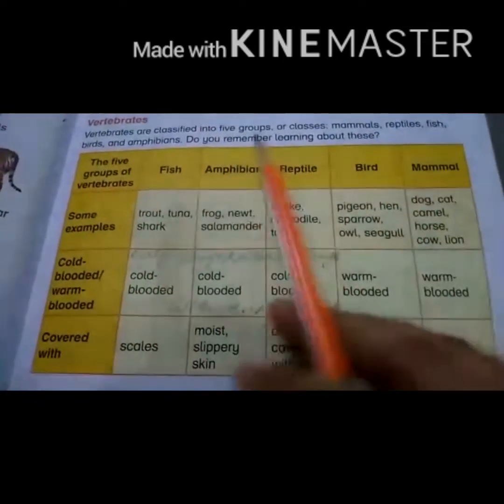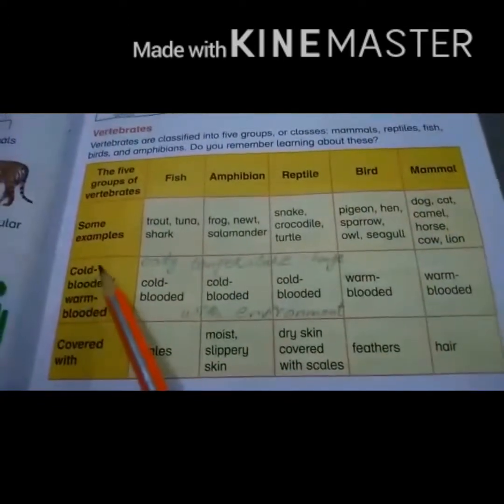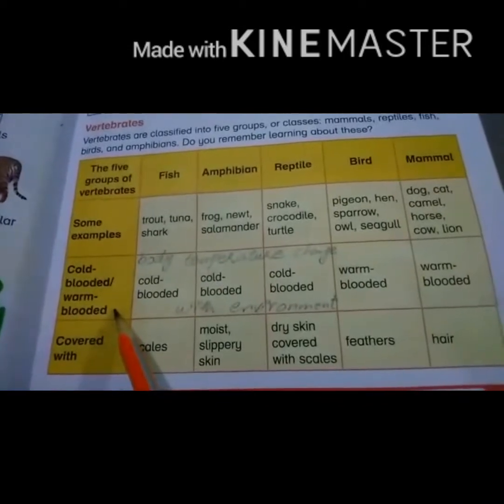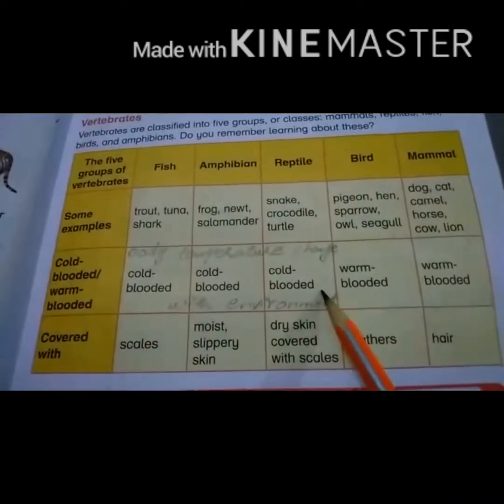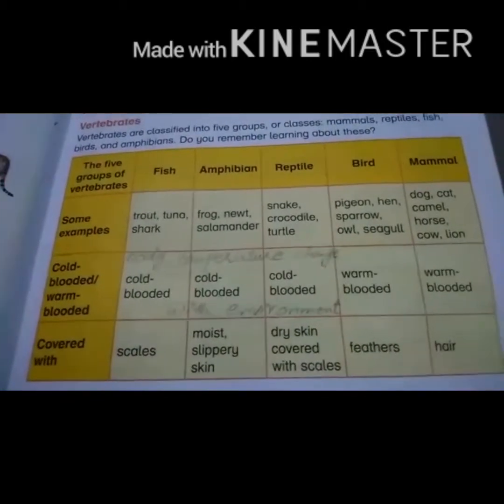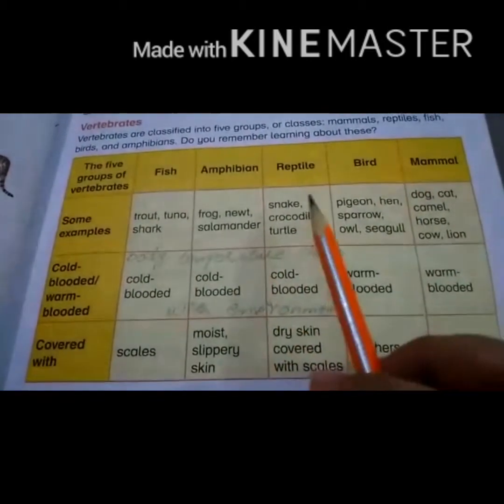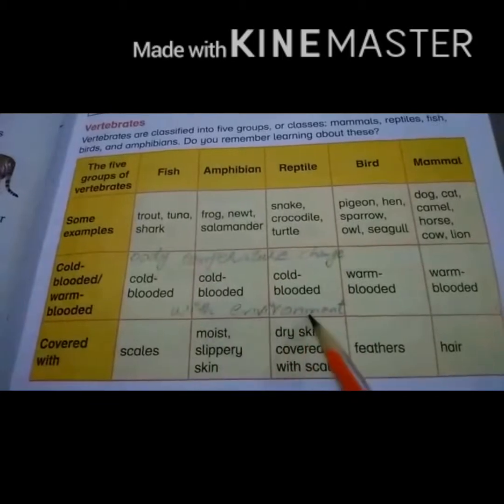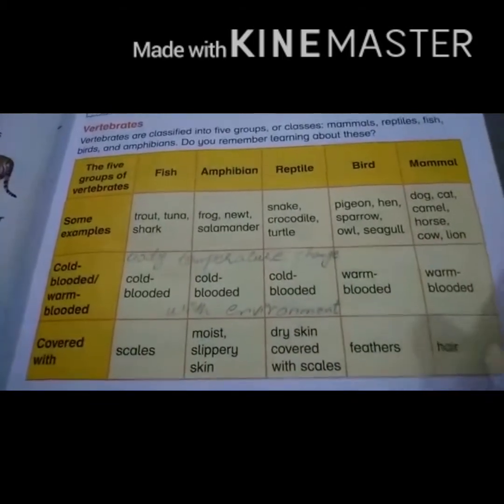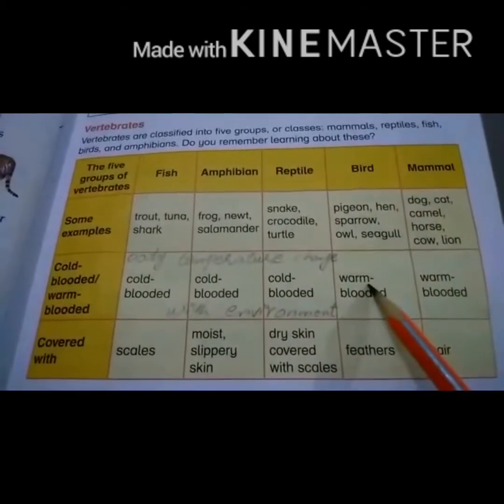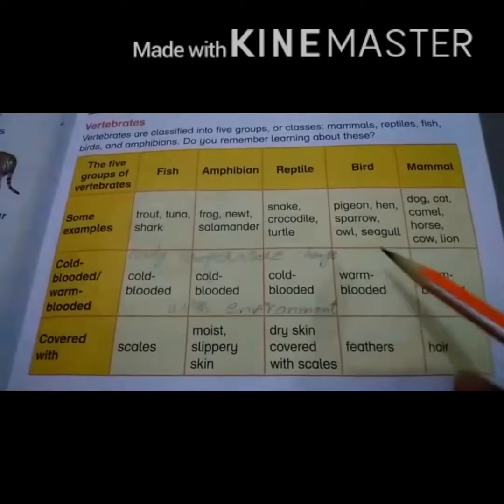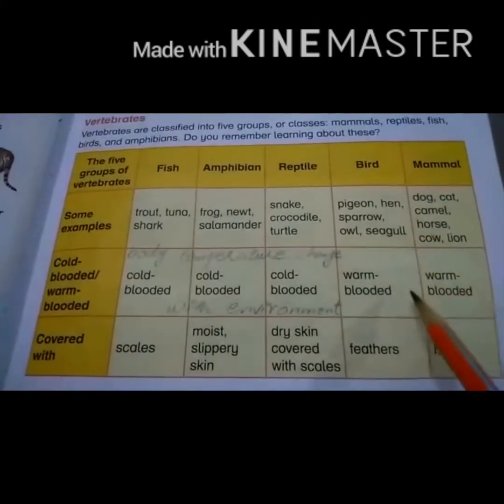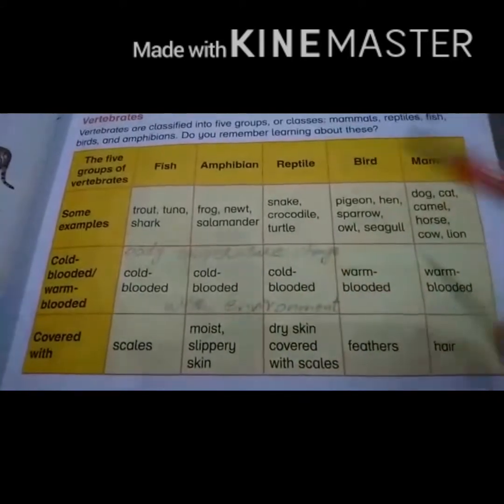These groups' members may be cold-blooded or warm-blooded. Fish, amphibian and reptile, these are cold-blooded animals. What is cold-blooded? Basically, cold-blooded animals' body temperature changes with the environment. While bird and mammal are warm-blooded, their body temperature remains constant. Their body temperature does not change with the temperature of the environment.